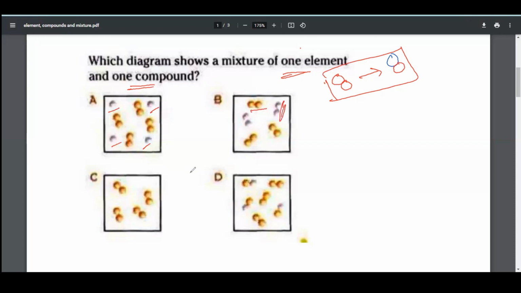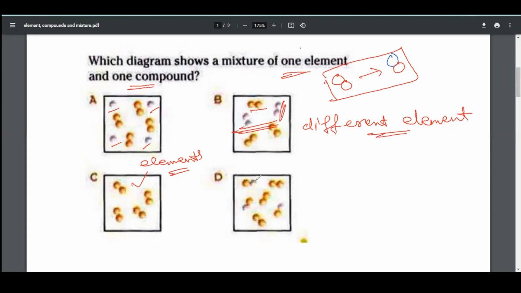Here we can see the same atoms are present. It cannot be a mixture. Here we can see that also only the same atoms are present. This is also not a mixture. This is also elements. Sorry, this can be a mixture of different elements. But what the examiner is asking is to find the mixture that contains one element and one compound.